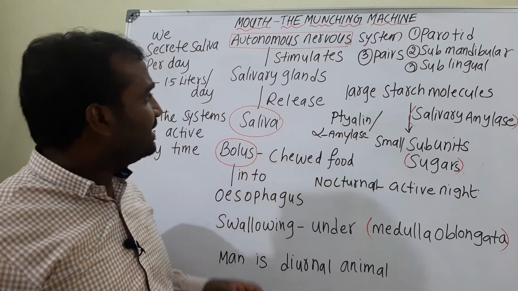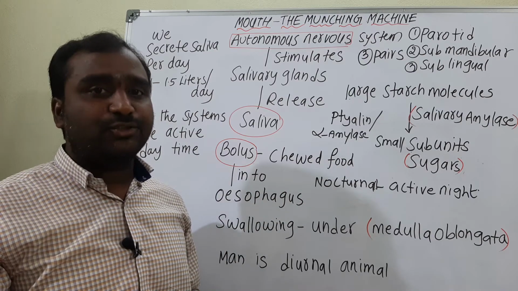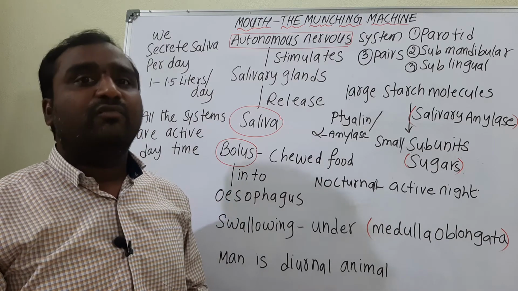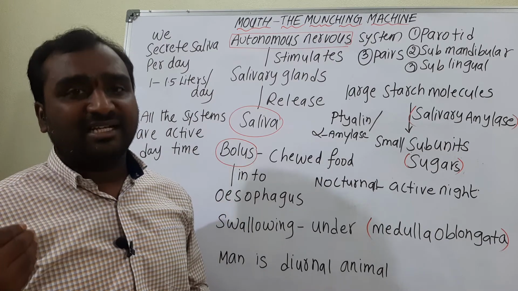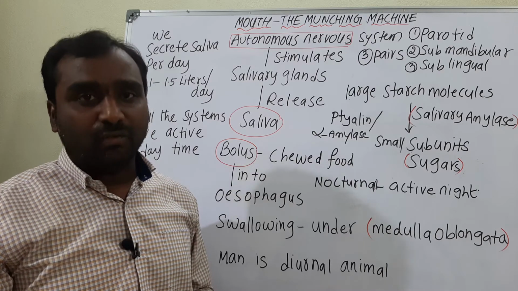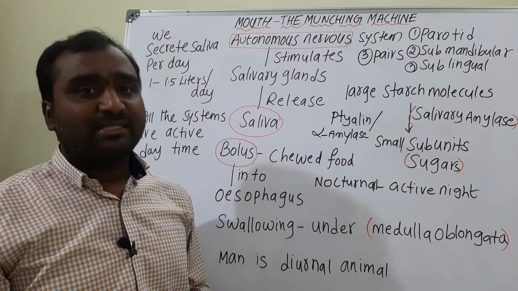As I told you, the digestive system is ready to take the food material. So whenever you sleep in the daytime, saliva oozes outside and wets the pillow.